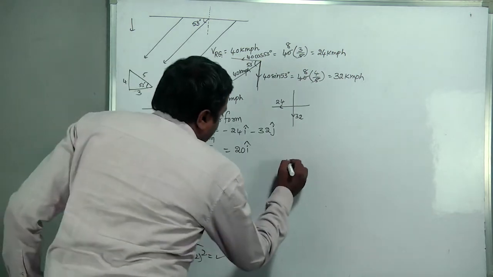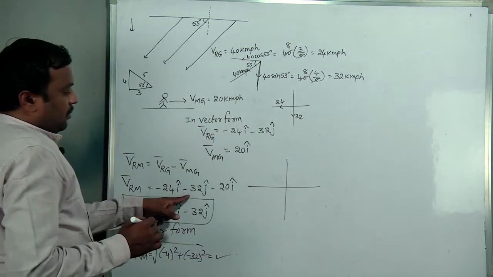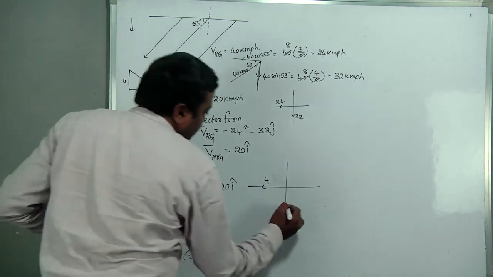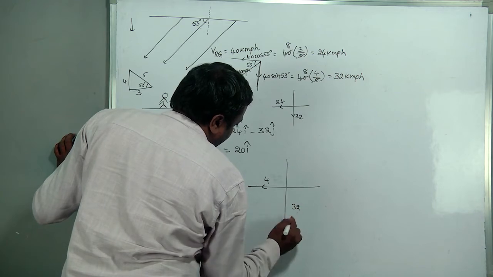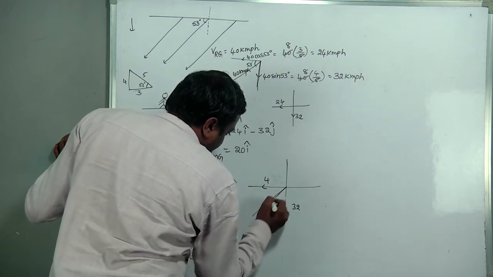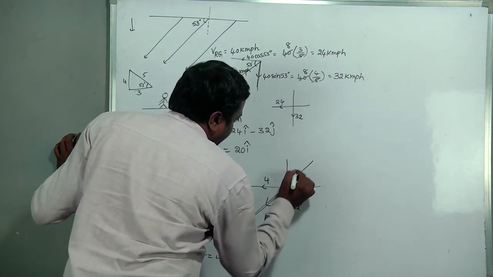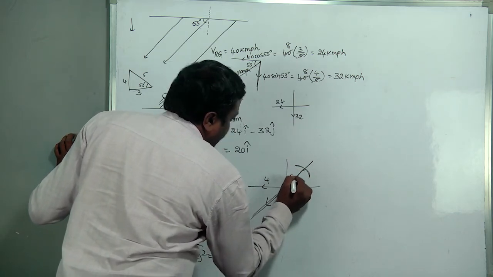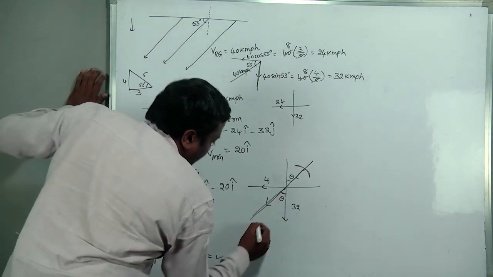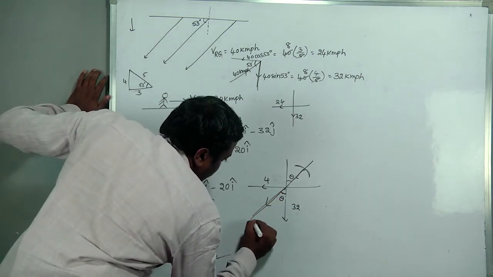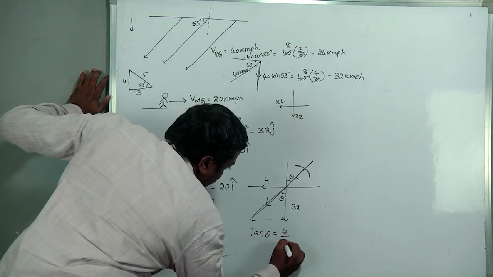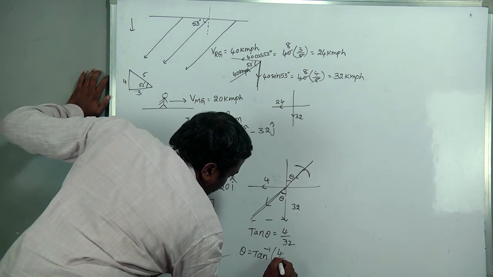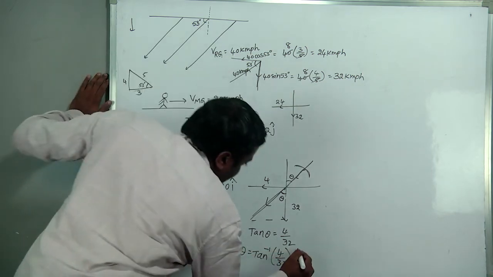But angle related, see, minus 44 i means 44 kmph. This is minus 32, meaning negative y-axis. This is the resultant. Means the umbrella should be placed like this, in this direction. If it is an angle theta, this one is also theta. Then what happened? Tan theta is equal to 44 by 32, then theta is equal to tan inverse of 44 by 32 with the vertical.